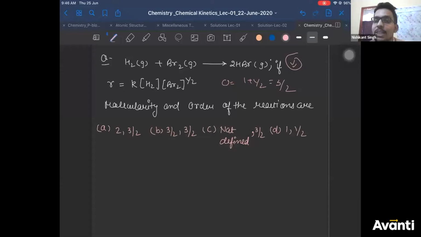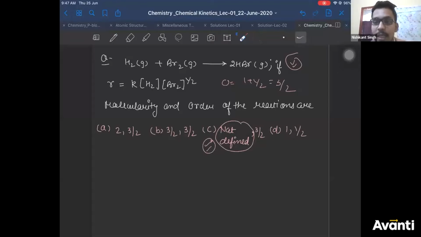Can you tell me why this reaction is not elementary? How did you get to know that this reaction is not elementary? It is mentioned in the question, but indirectly. Exactly. This reaction is not elementary. It is given in the question, right? So therefore, since the reaction is not elementary, I will say molecularity cannot be defined. So the answer will be C.